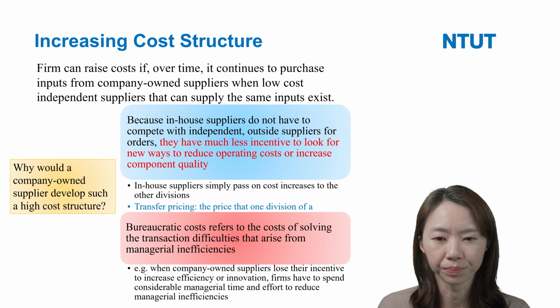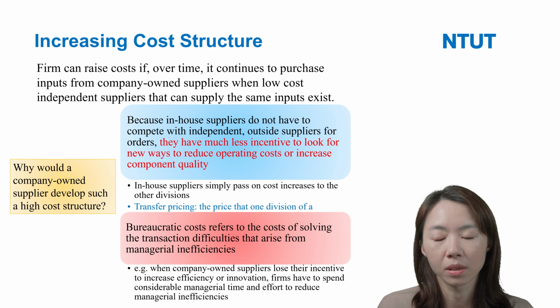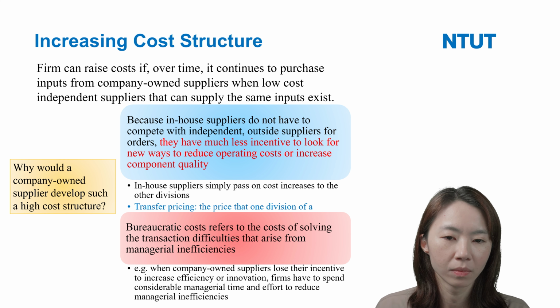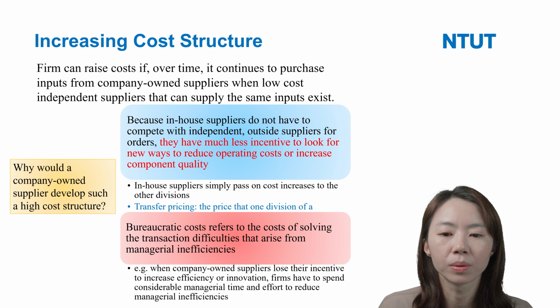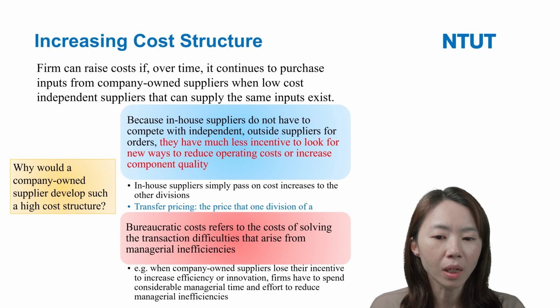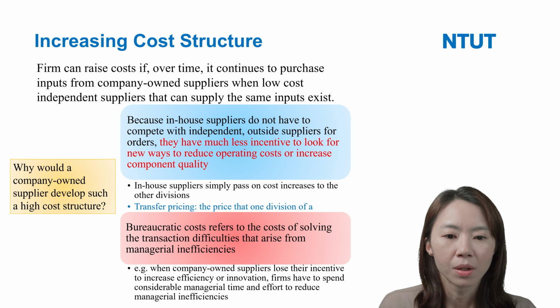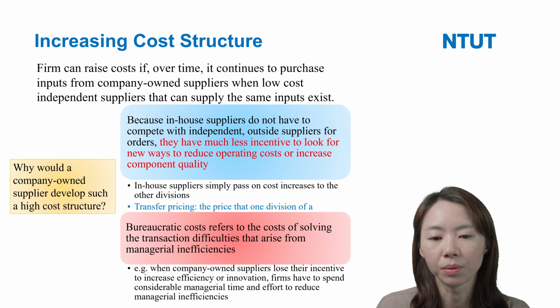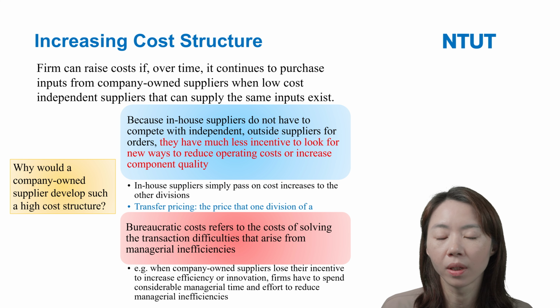So, for example, when companies own the suppliers, the in-house suppliers, because they do not have the incentive to reduce cost and increase efficiency or innovation, right? So the firms have to spend a lot of time and resources to solve these problems, to reduce the managerial inefficiency. So this is a kind of cost.